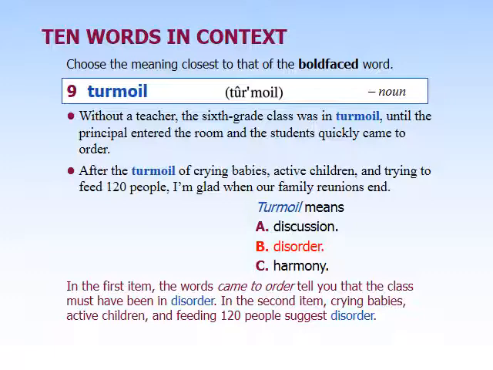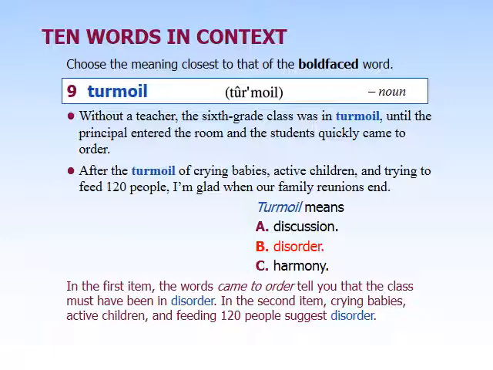So turmoil means disorder in the sense that there are so many things going on, and it's not organized at all. Turmoil is often associated with large groups of people, right?